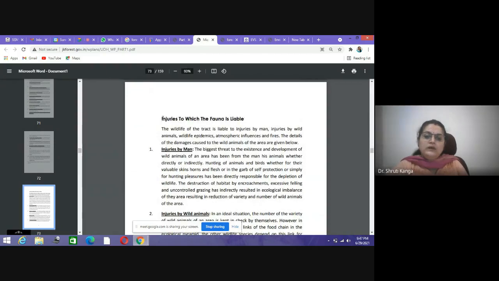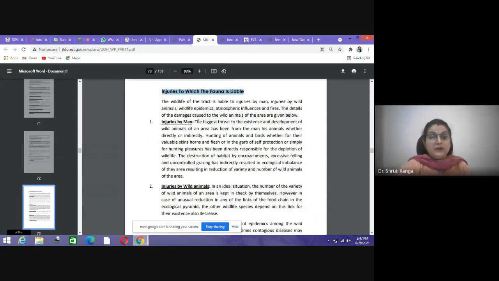Now, what are the injuries which lead to the different faunal losses, or which cause damage to the different wildlife in the area? Injuries by man.